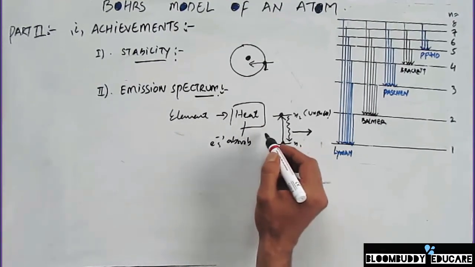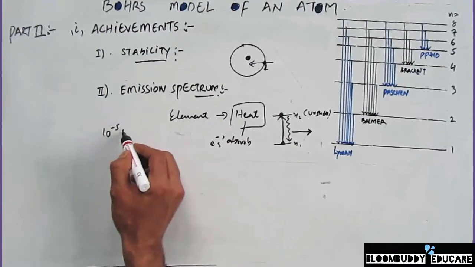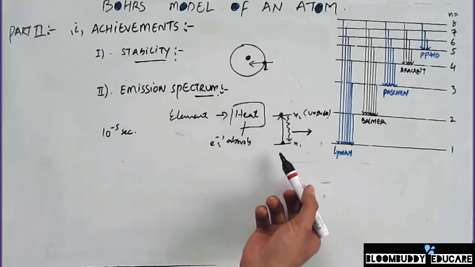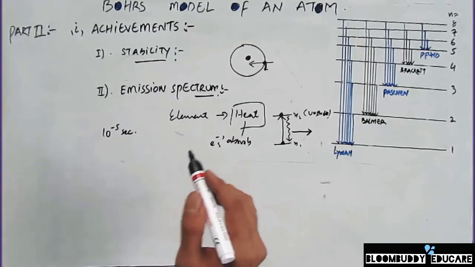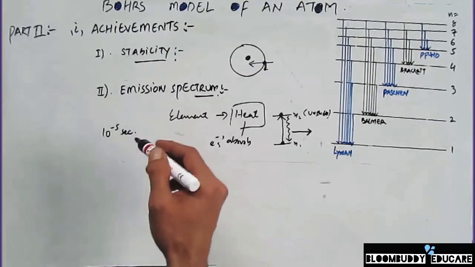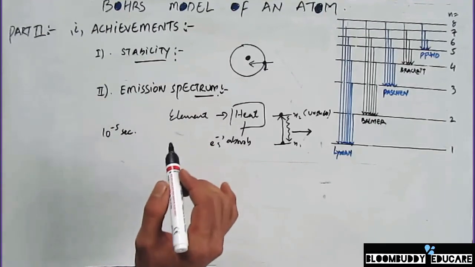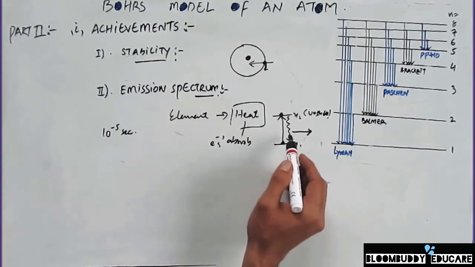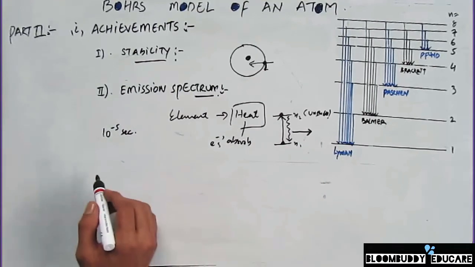This process happens within fractions of seconds, in about 10⁻⁸ seconds, the electron jumps back from the higher orbital to a lower orbital and releases energy. This energy is released in the form of an emission spectrum. That's why Bohr's model was able to explain the emission spectra. Bohr's atomic model clearly explains the origin of the emission spectrum, and how it comes into process.